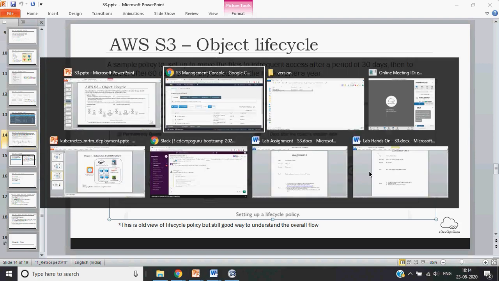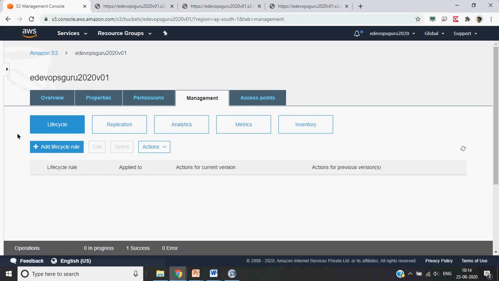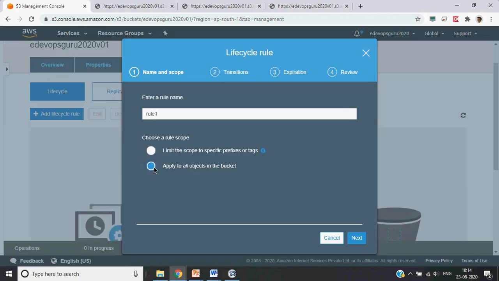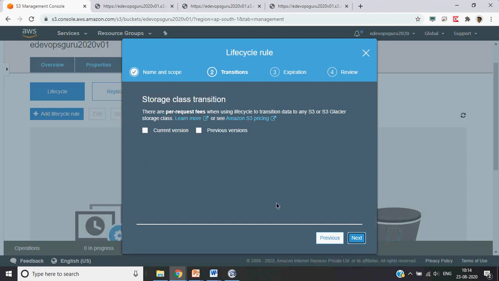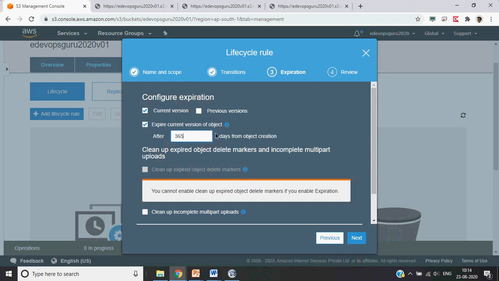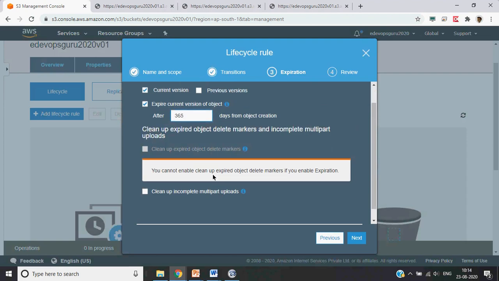So let's see how it happens here. So it is the life cycle. You can create a rule, for example, rule 1. Okay. Current version, for example. So here you can choose whatever is there.